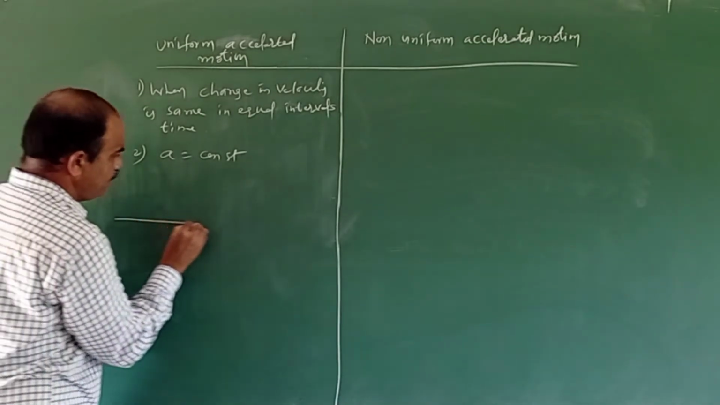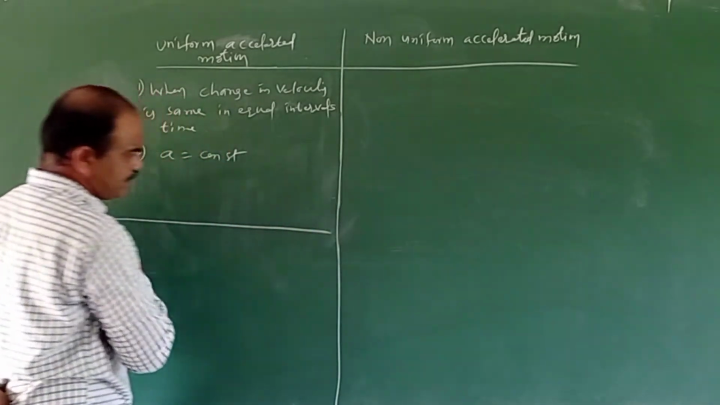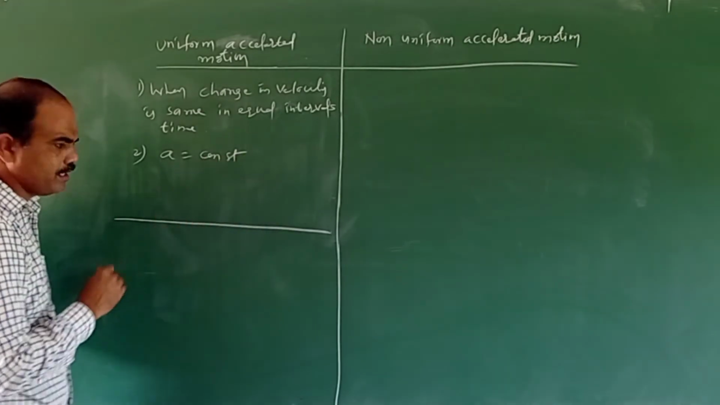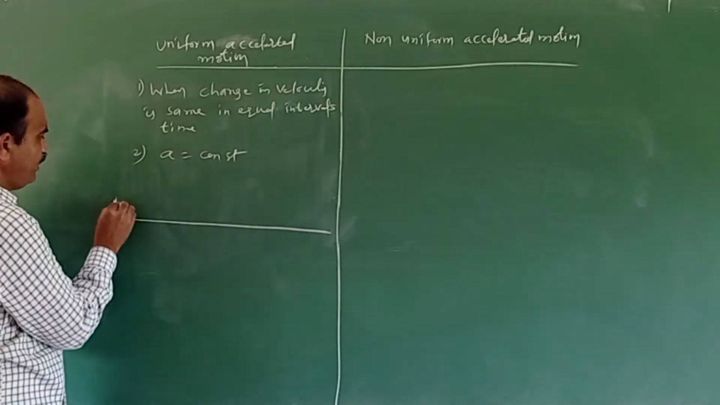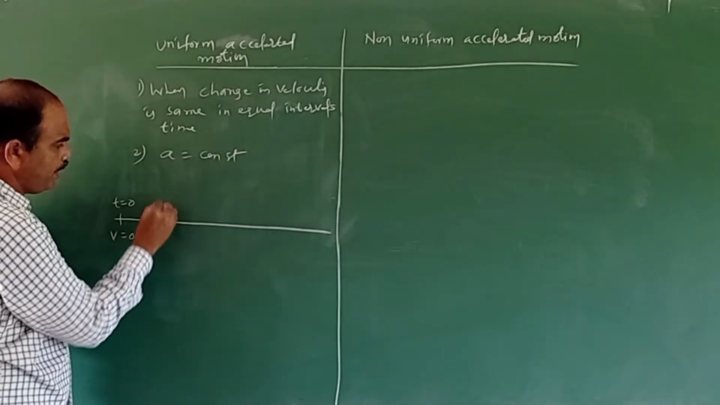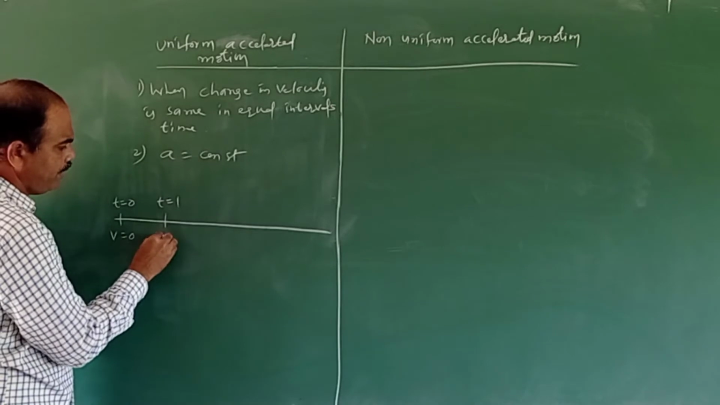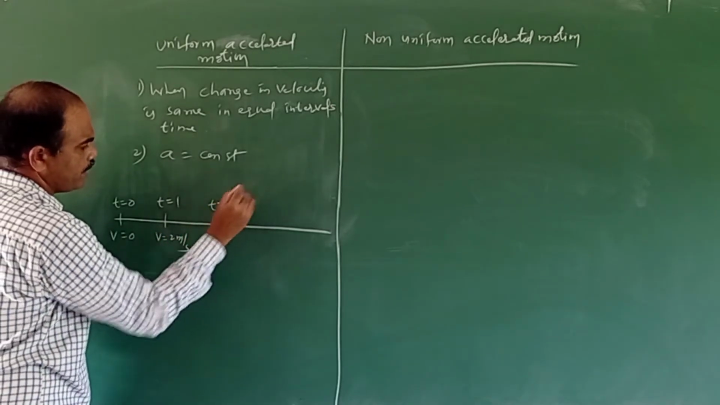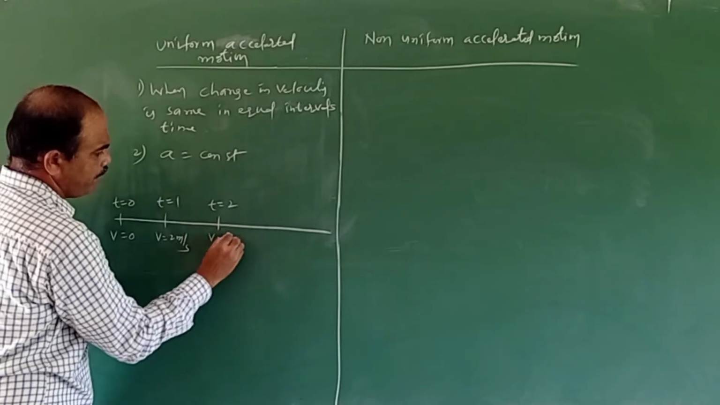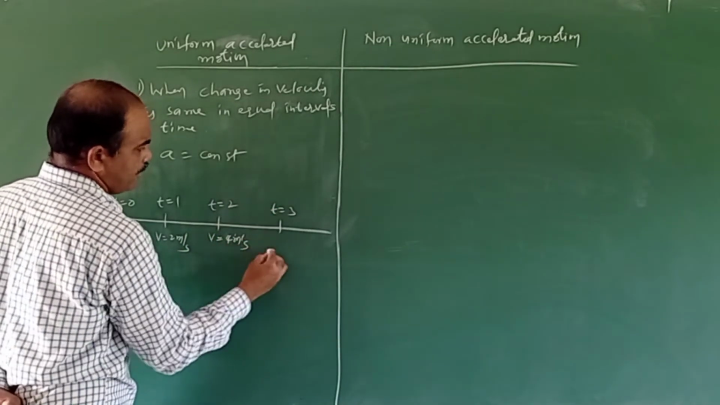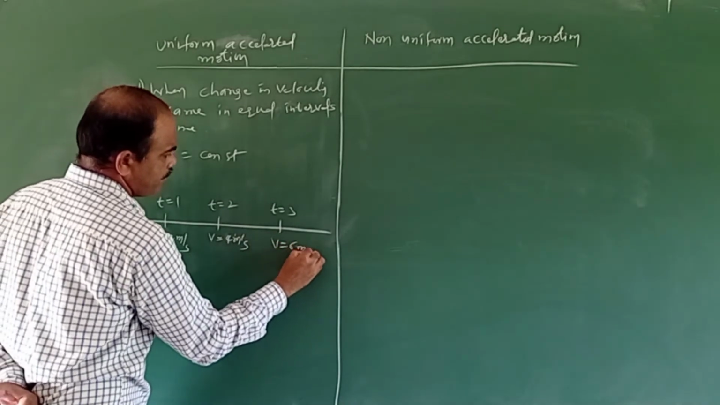Now consider a body traveling along a straight line. When time t equals 0, the velocity is 0. When t equals 1 second, the velocity is 2 meter per second. When t equals 2 seconds, the velocity is 4 meter per second. And when t equals 3 seconds, the velocity is 6 meter per second.